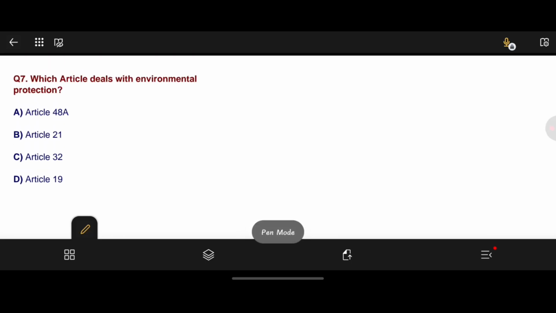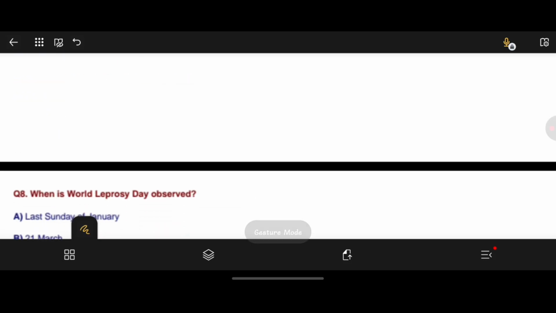So moving to question number 7. Which article deals with environmental protection? Options are Article 48A, Article 21, Article 32, Article 19. Here option A is the correct answer. I think I don't need to tell you about these 3 articles. You know well about them.